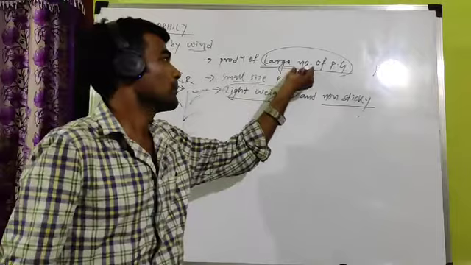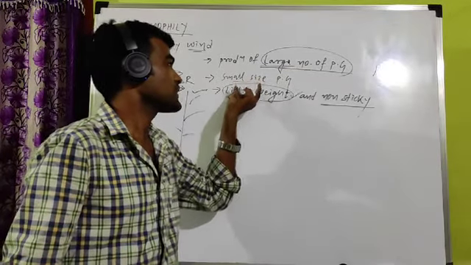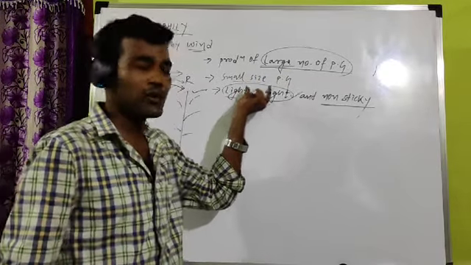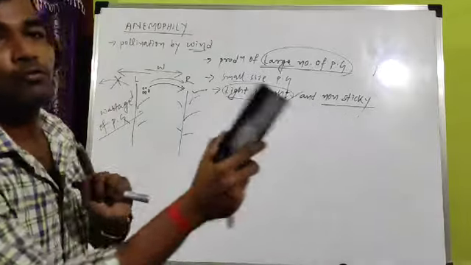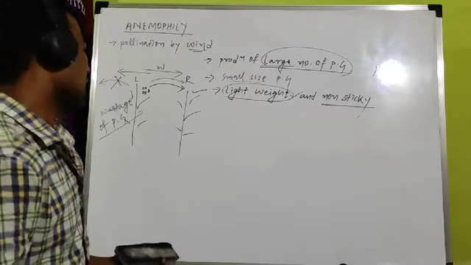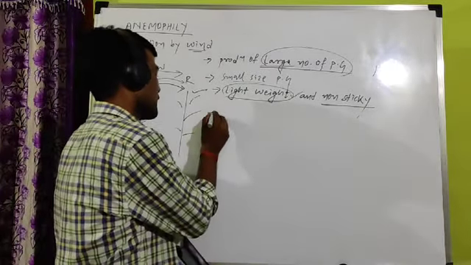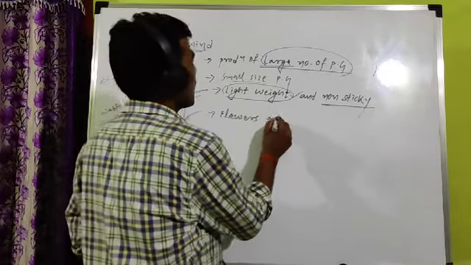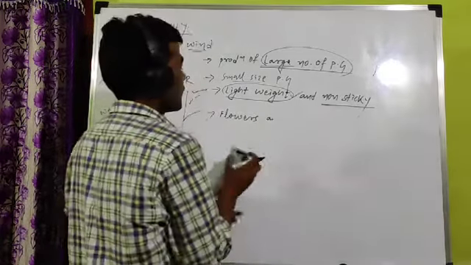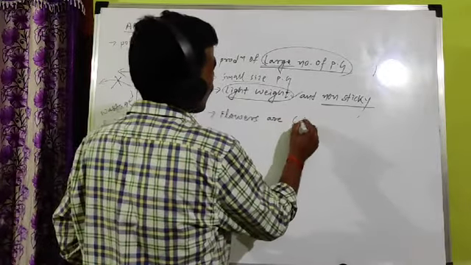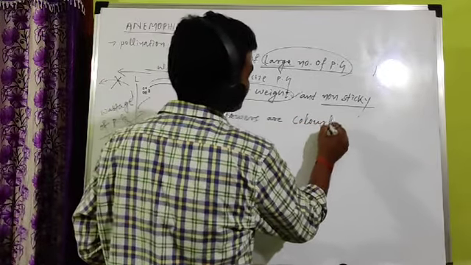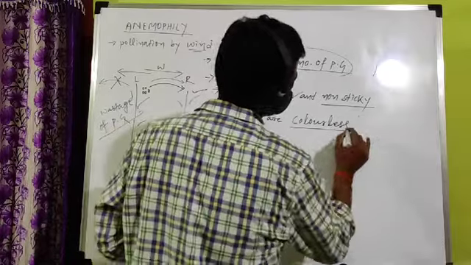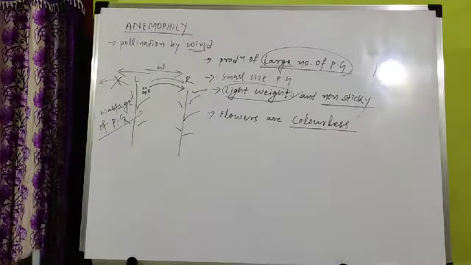So first you have to remember large number, due to large number, small size, due to small size, lightweight, and non-sticky, because they have to move from one place to another place. Another important thing here: flowers are colorless. Color is not required. There is no color.